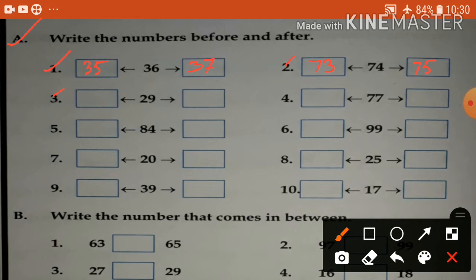Number 3, 29. Before 29, 28. After 29, 30. Any problem? Okay. Number 4, 77. Before and after. Before 77, 76. And after 77, 78.